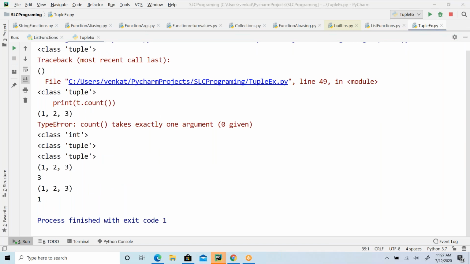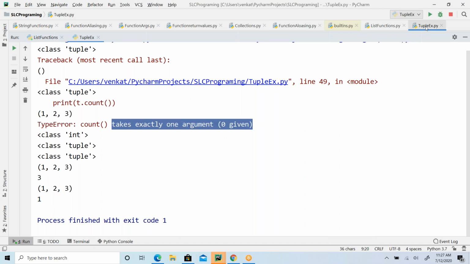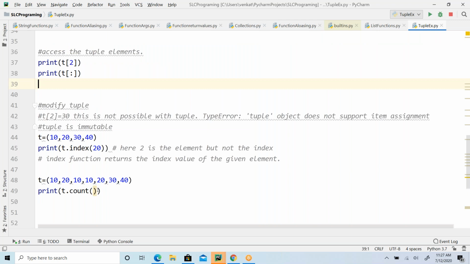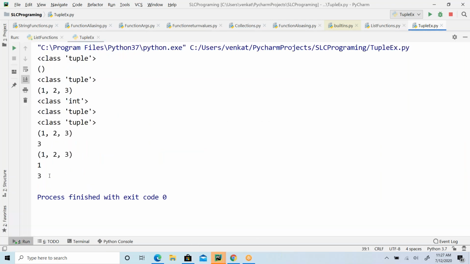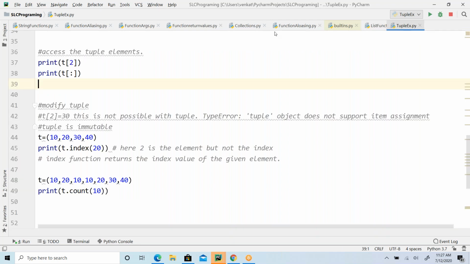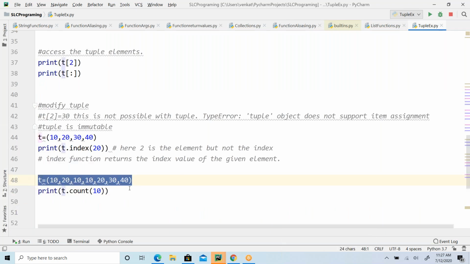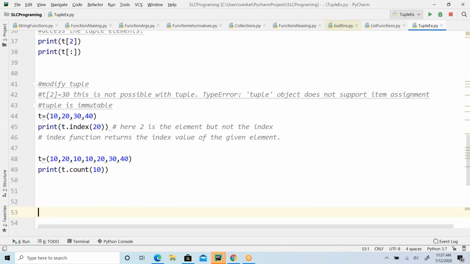Type error. Count takes exactly one argument, but I did not give anything. So I had to give that. I was looking for 10. How many times is my 10 value present in the given tuple? That's what I'm going to check. Three times. So my 10 value is there the first time, second time, third time. Total 3 times it is there in the given tuple. That's what the count function is going to do.